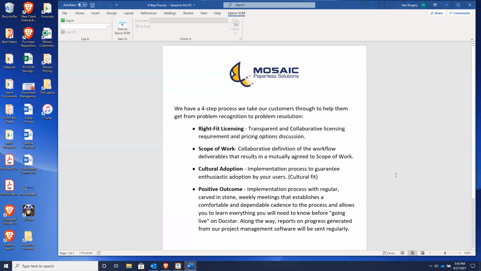Some of you might be asking, how do documents get into the system so that you can work with them and set up all the dates we were talking about? Well, this is a Word document right here, and any Microsoft Office document is going to have a button like this, Epicor ECM, or it might say Docstar ECM. Epicor is the new branding. You'll just have a button right here to drive this document into the solution.